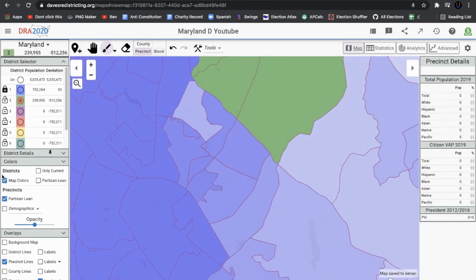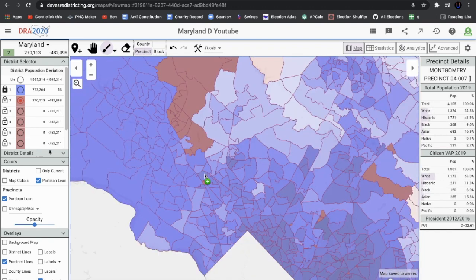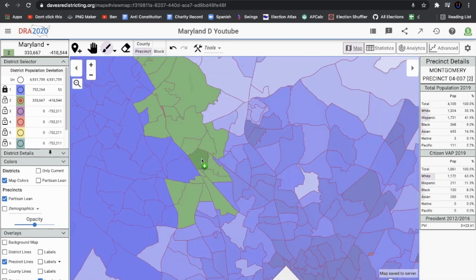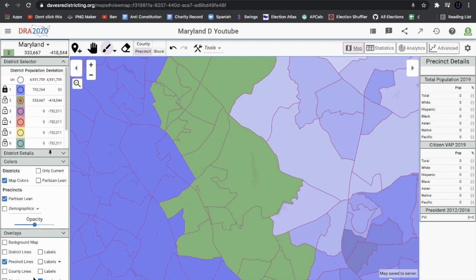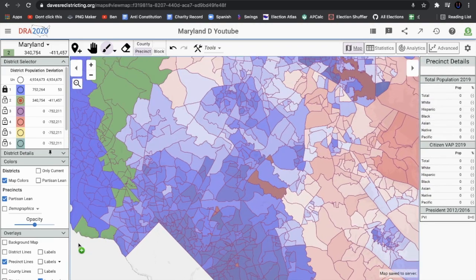But as you can see, when we start to add some more Democratic precincts, any second now, it'll turn light red right there. It turned to light red. And it's kind of hard for me to see this other district here because it's the same color. But we can get this here and try to make sure that this district is fully contiguous, that it is all connected, I guess you could say.